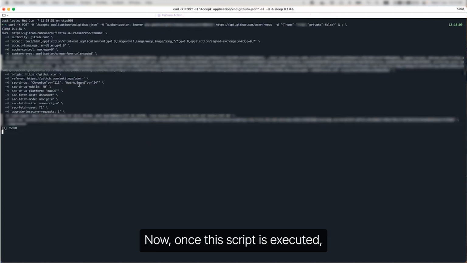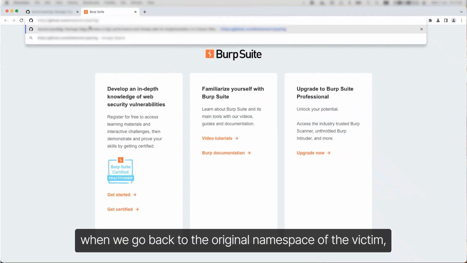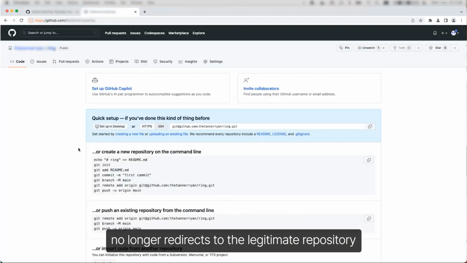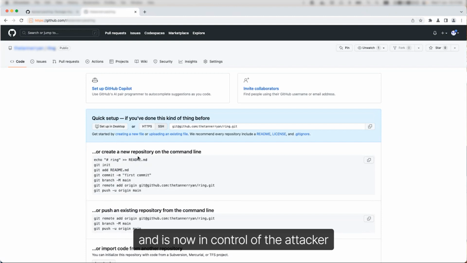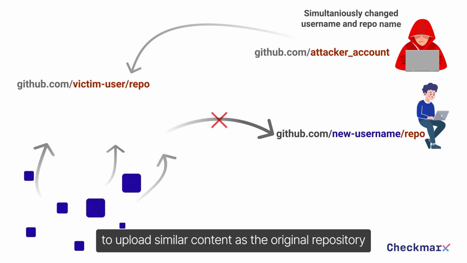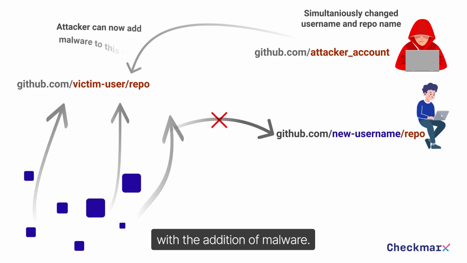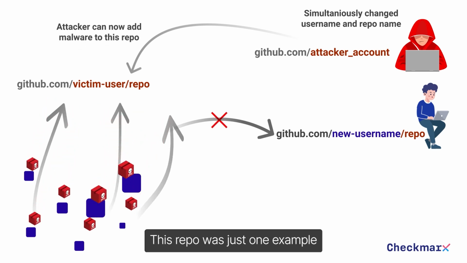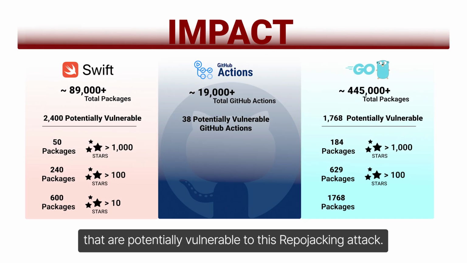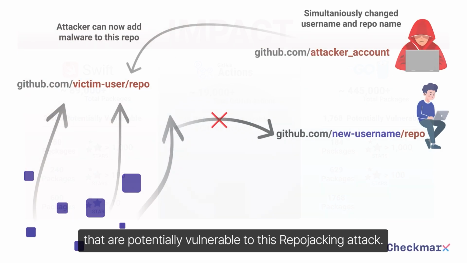Now, once the script is executed, when we go back to the original namespace of the victim, you can see it no longer redirects to the legitimate repository and is now in control of the attacker, who can leverage this to upload similar content as the original repository with the addition of malware. This repo was just one example. However, there are thousands of additional repos with thousands of stars that are potentially vulnerable to this repojacking attack.